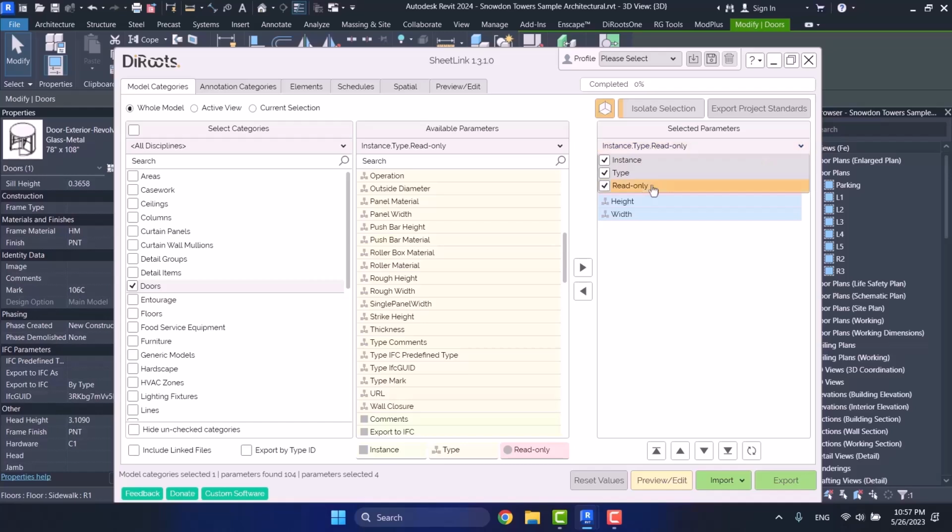Here again we have this list. You can also filter things here. For example, we can tick off read-onlys. So if I tick it off, the assembly description is gone. We have this filtering here again. Now imagine in Excel you want your first column to be height, the second column width, and the third sill height, and then assembly description. If you want to change them like that, you have to use these arrows. These two change by one. For example, here the height is chosen because it's blue.